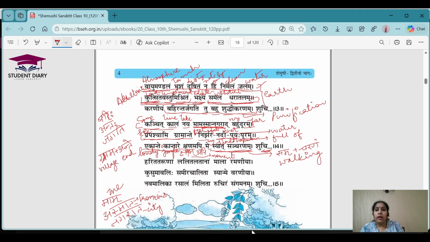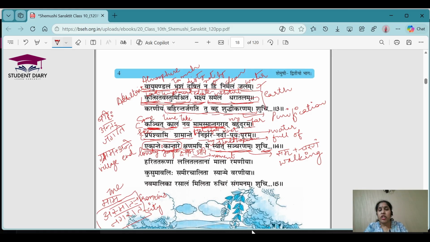Okay, so here I want to tell again some visheshan. So it is kanchit kalam, how much time, for some time. So kanchit is used as a visheshan for kalam. Now asmat nagarat, which city? This city. So asmat is used as a visheshan for nagarat. Understood? Then ekante kantare. Ekante means in the lonely and kantare means jungle, right? So they both are in the same vibhakti. Which jungle is he talking about? The jungle which is actually very lonely.